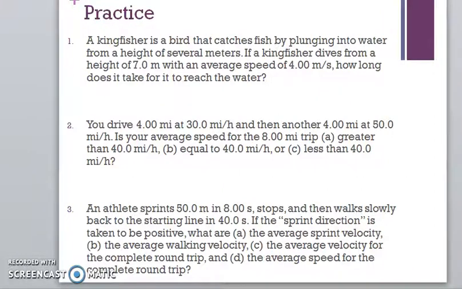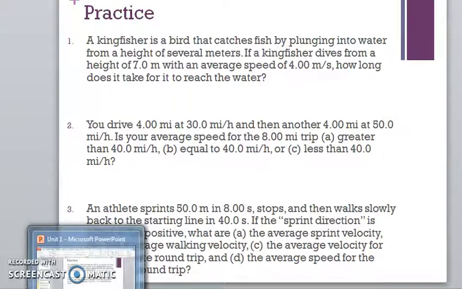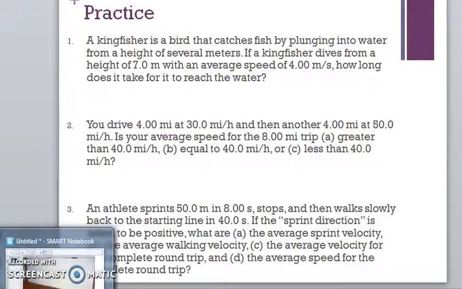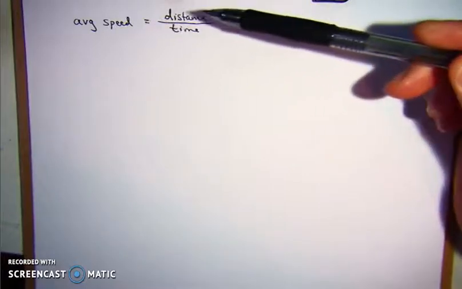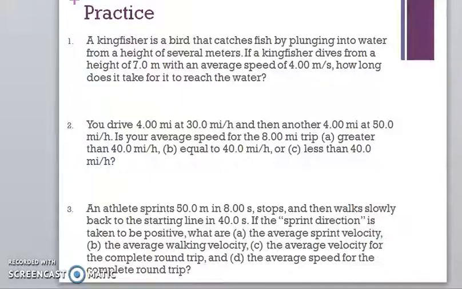The first example is a kingfisher, a bird that catches fish by plunging into water from a height of several meters. If a kingfisher dives from a height of 7 meters with an average speed of 4 meters per second, how long does it take to reach the water? Well, we're going to go back and use those two formulas we just learned about. This one will be the formula we need for this problem: average speed equals distance over time. We look at our problem and see there's a height of 7 meters the kingfisher dives from, and his average speed is 4 meters per second.